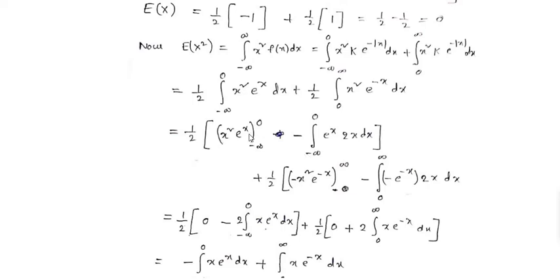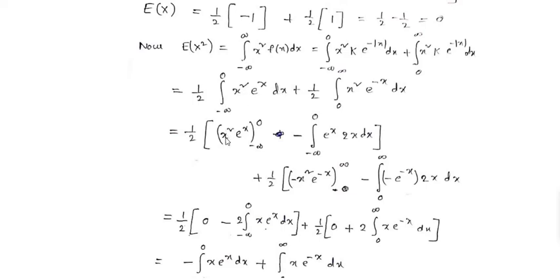Here also we will use integration by parts method. Therefore you have to choose one function as u. Let us consider u is equal to x square and one function as e power of x dx. Let us consider e power of x dx as dv. Therefore dv is equal to e power of x dx, therefore v is equal to e power of x.